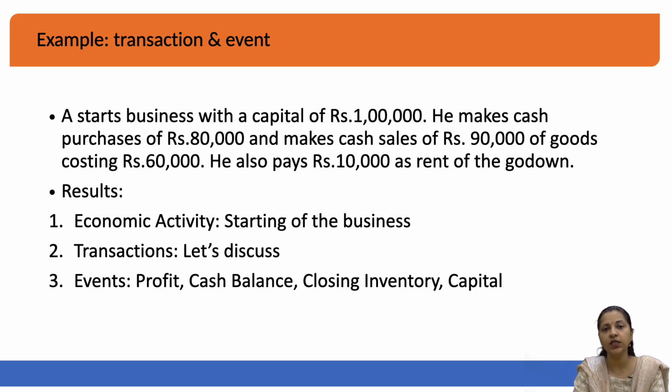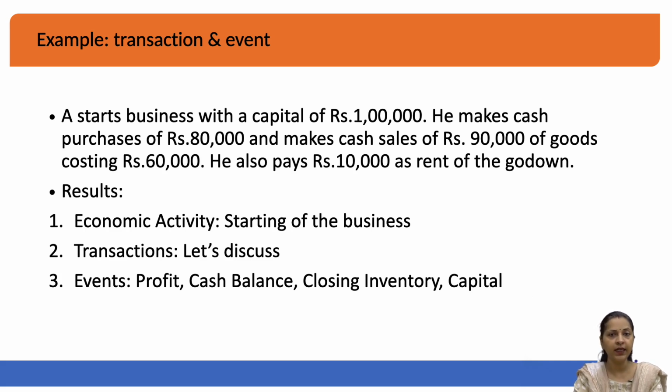We have a cash sale of 90,000 rupees. Now when we have a cash sale of 90,000 rupees, what will happen? Whenever you make a sale for cash, the transaction is recorded in terms of money. Is it a transaction? Yes, again it is a transaction.